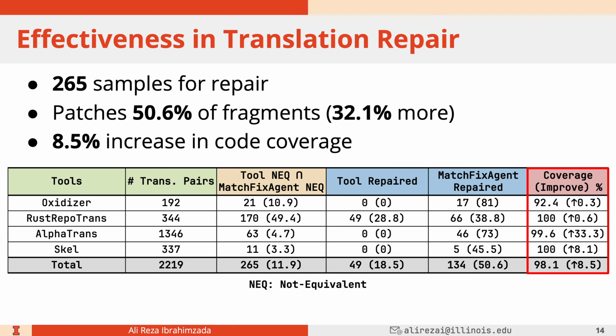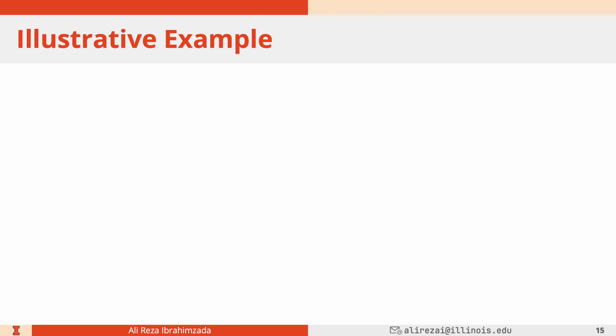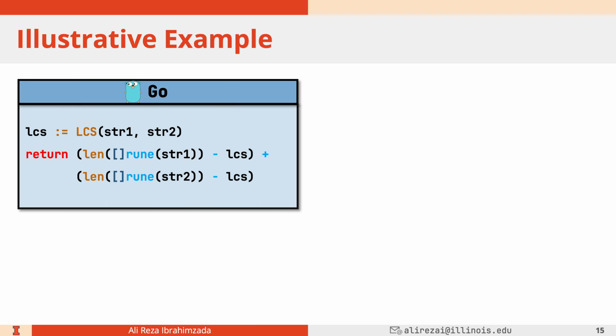These generated tests can actually be used by developers, who take the translated code base and take advantage of these generated tests with higher coverage in order to better test their code base. So here's an illustrative example of how MatchFixAgent works. Remember that we had that emoji example, the number of characters, in the beginning of our presentation.